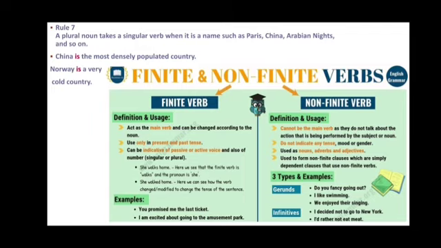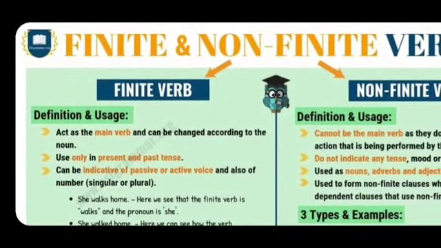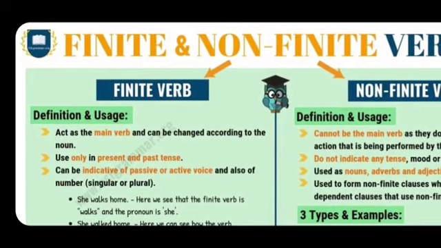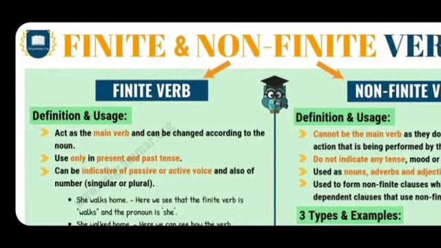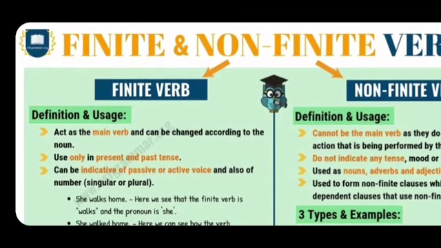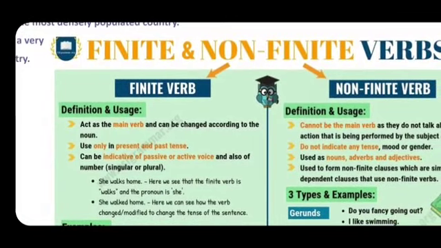Now see the finite verb. Here is a definition written. Acts as the main verb and can be changed according to the noun. Used in present and past tense, means we can use this in the present and also in the past tense. Can be indicative of passive or active, means you can use it in the manner of active or in the manner of passive sentences. Also used with singular or plural.